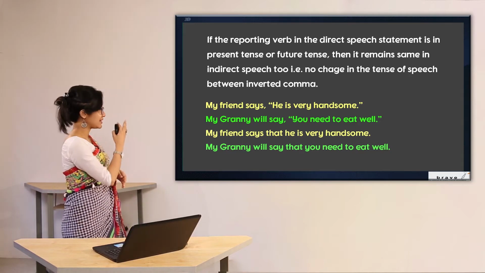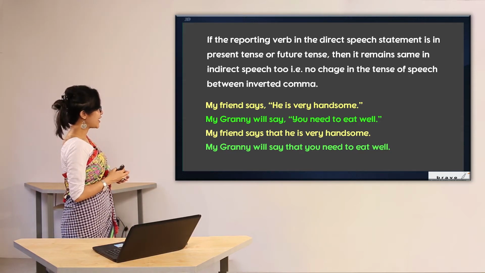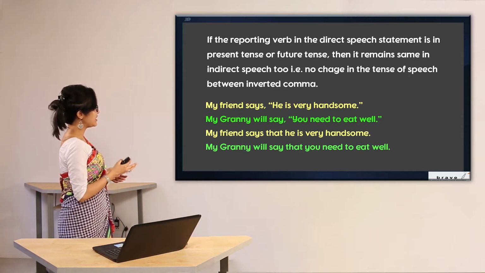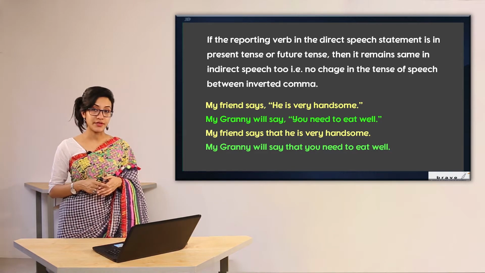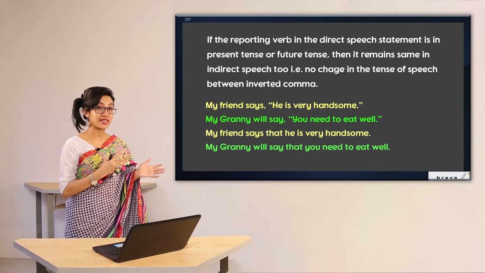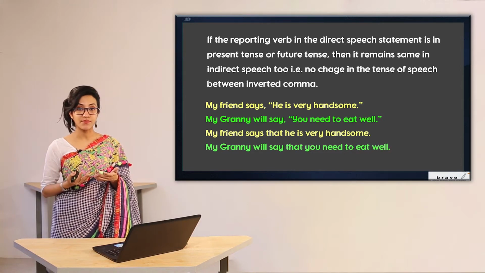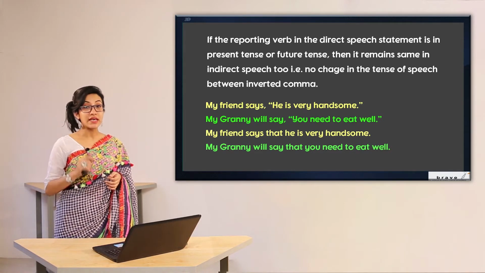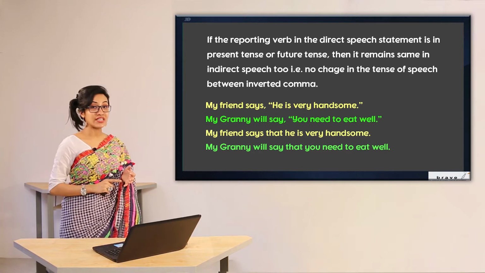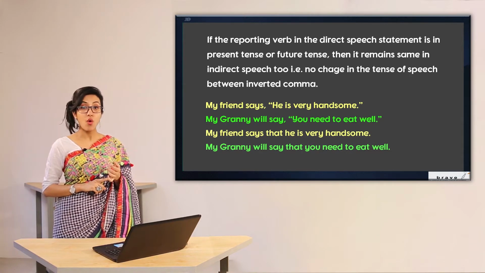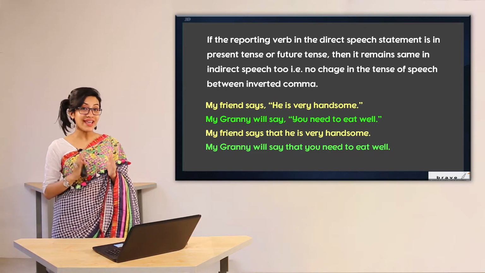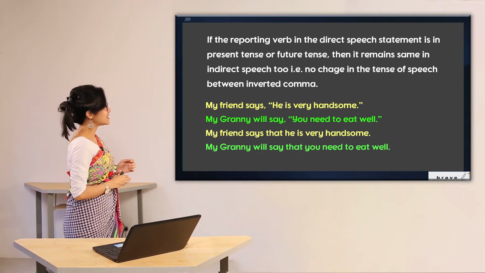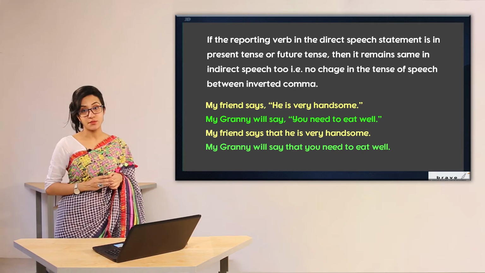So as you can see in the example, my friend says, "He is very handsome." So, says is the reporting verb here and, as you can see, it's in present simple tense. What you have to remember is that if the reporting verb is in present tense or in future tense, then there is not going to be any change within the tense of the reported speech.